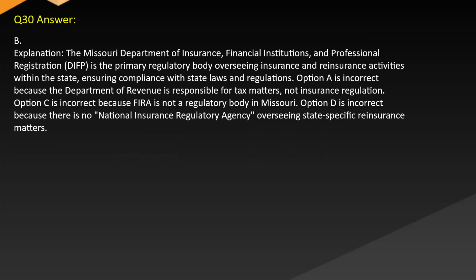Answer: B. Explanation: The Missouri Department of Insurance, Financial Institutions and Professional Registration (DIFP) is the primary regulatory body overseeing insurance and reinsurance activities within the state, ensuring compliance with state laws and regulations. Option A is incorrect because the Department of Revenue is responsible for tax matters, not insurance regulation. Option C is incorrect because FIRA is not a regulatory body in Missouri. Option D is incorrect because there is no National Insurance Regulatory Agency overseeing state-specific reinsurance matters.